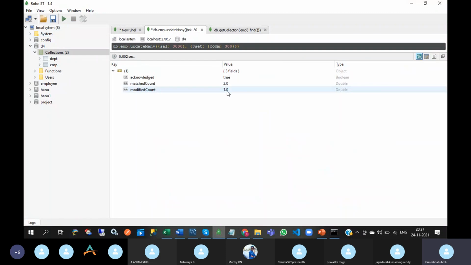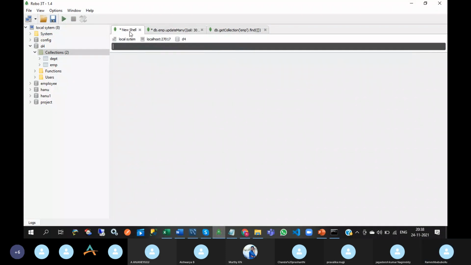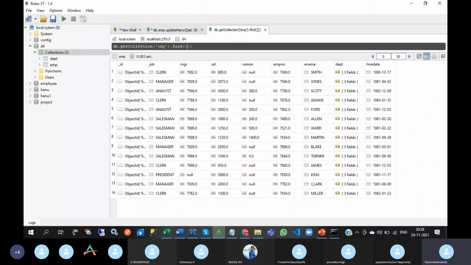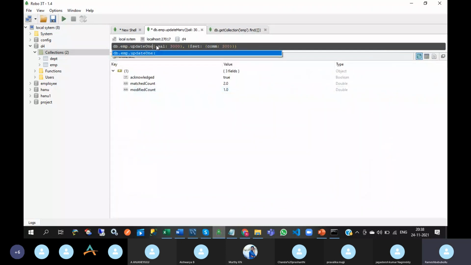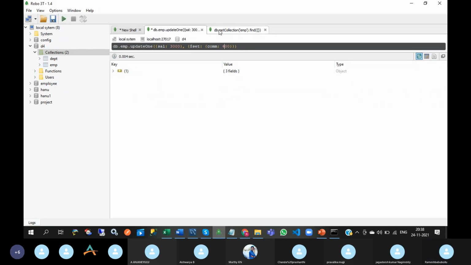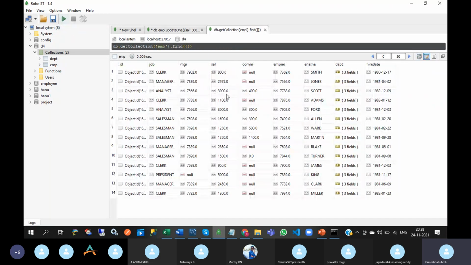See this, matched count 2. So this 3000 is updated with 300. Now with update one, I want to update with 400. See what will happen. Only one record is updated. That is the difference between update one and update many. Both update one and update are the same.